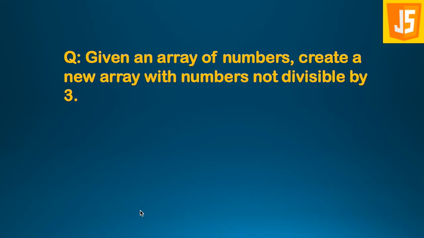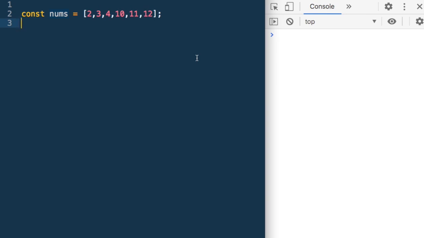Given an array of numbers, create a new array with numbers not divisible by 3. So we have an array of numbers which has been given to us, and we need to create a new array with the numbers that were not divisible by 3. Suppose this is an array which has been given to us. So we need to create another new array, nums no 3, let's call it, which is initially an empty array, and we will put in all the numbers in this array which are not divisible by 3.